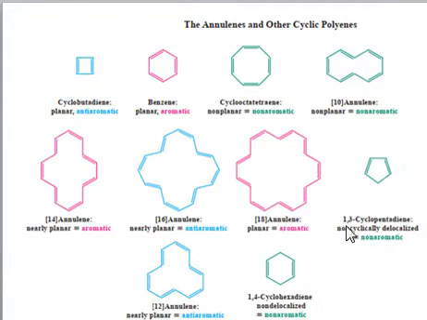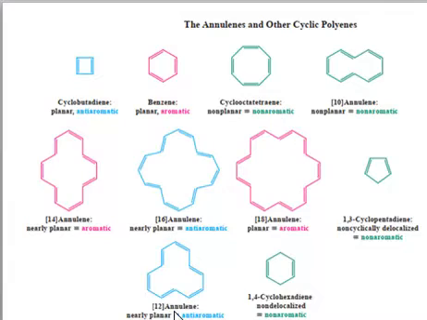Then we have this cyclobutadiene-type system. It is not aromatic because this carbon is not conjugated. This is an sp3 carbon, so it's not a conjugated carbon. Therefore it is non-aromatic because it's not a fully conjugated system.